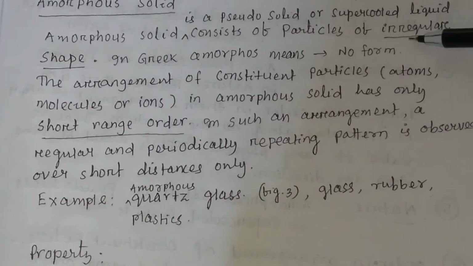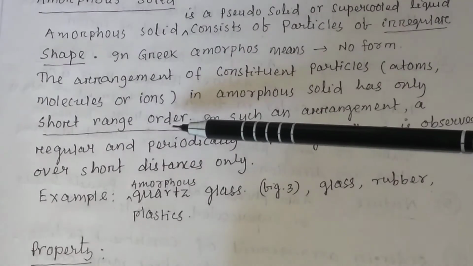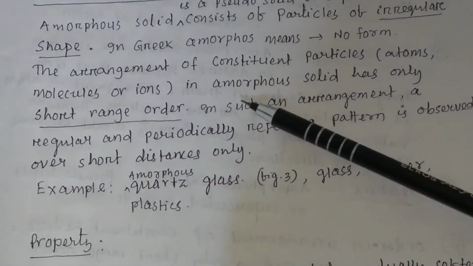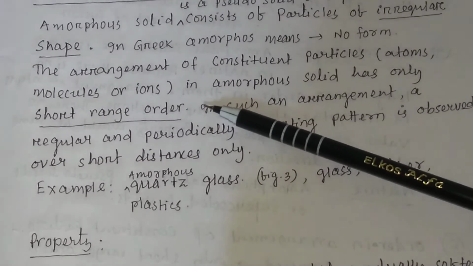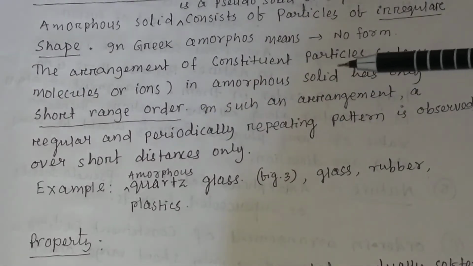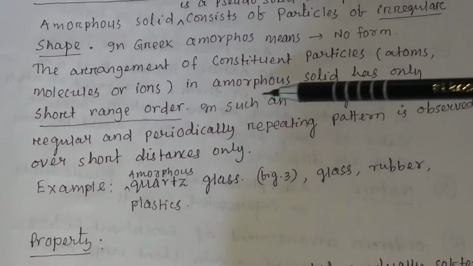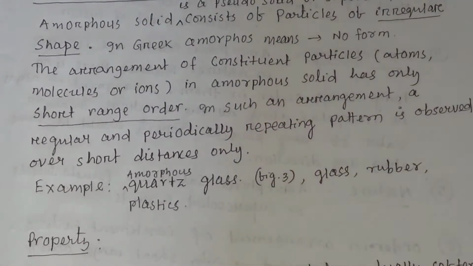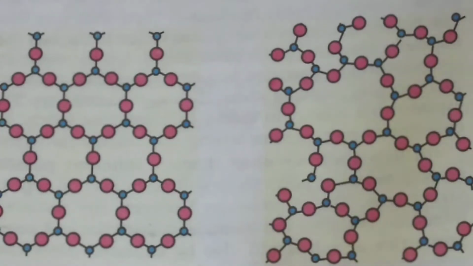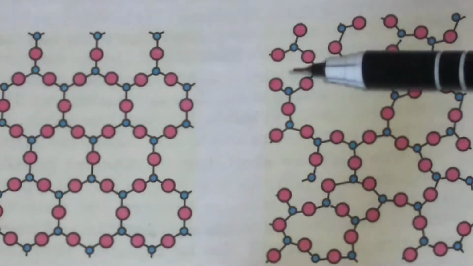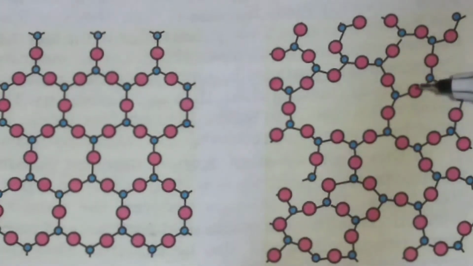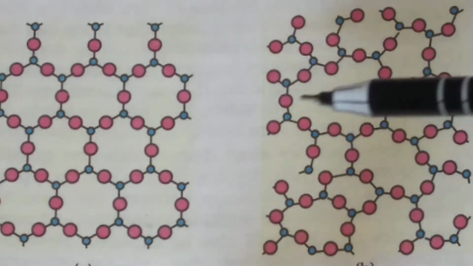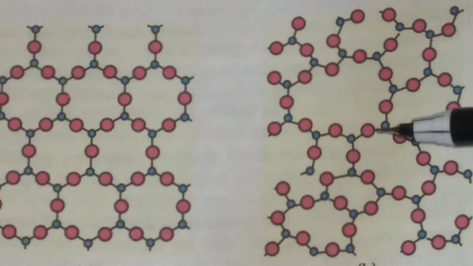So this shape is irregular, and amorphous solids have short range order. They have no long range order like crystalline solids. In such an arrangement, a regular and periodically repeating pattern is observed over short range distance only. We know quartz crystal is found in both forms. This is the crystalline structure of the quartz, and this is the amorphous structure of the quartz.